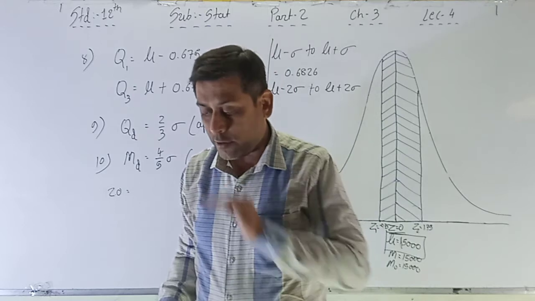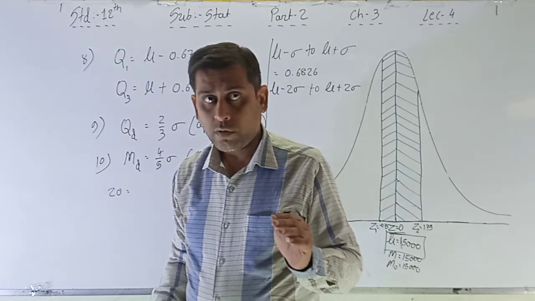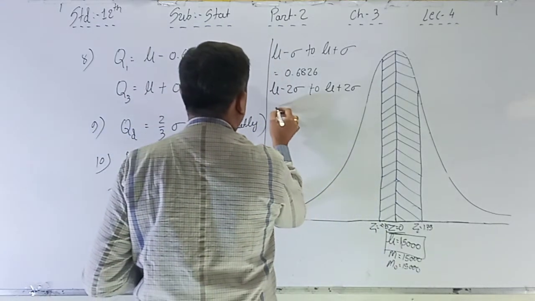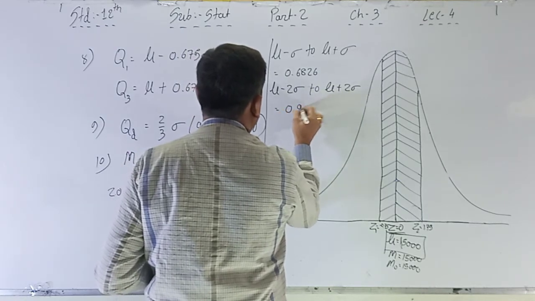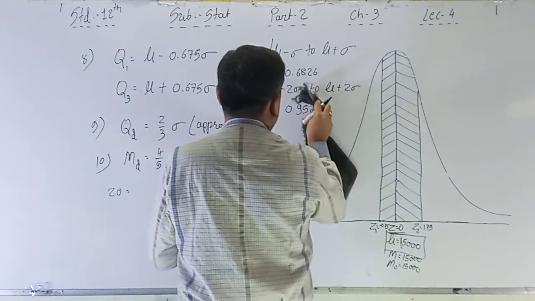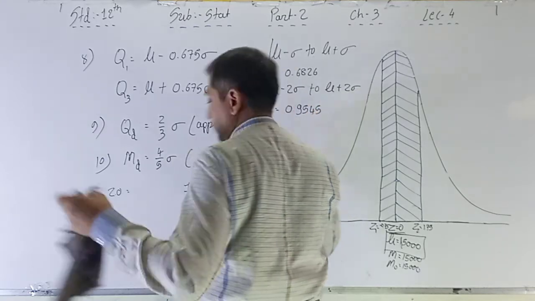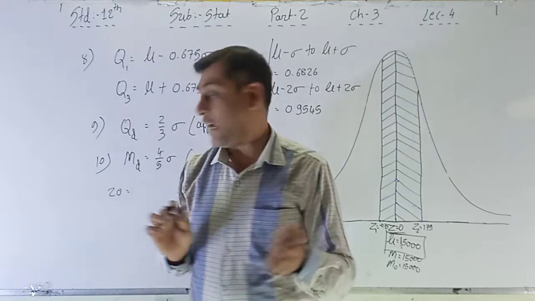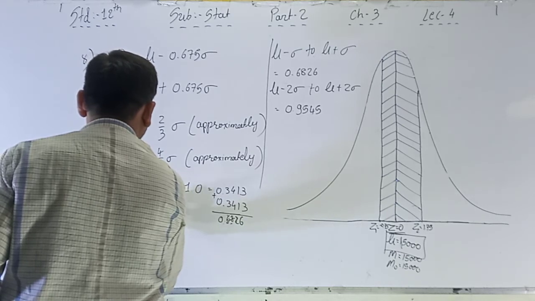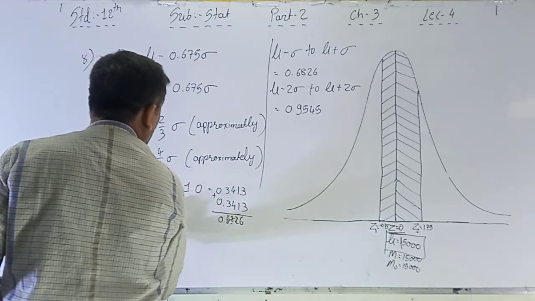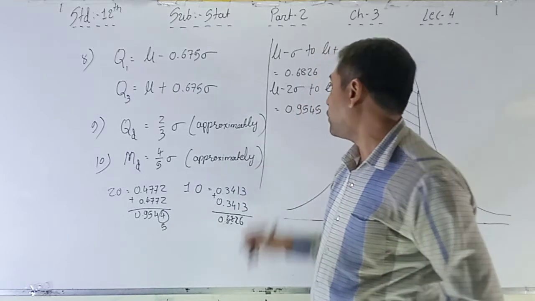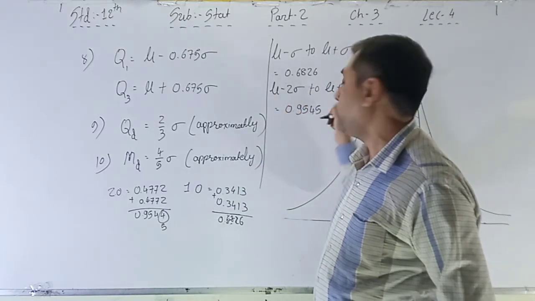That is 0.4772. So the total of these is 0.4772 plus 0.4772, that is 0.9544, or here 0.9545. 0.9545 is the value for mu minus 2 sigma to mu plus 2 sigma.